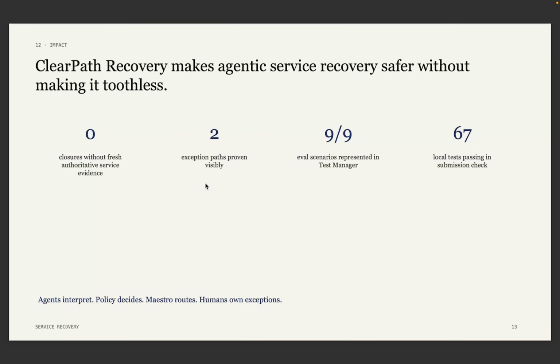The business impact is fewer wrongful closures, lower repeat contact, better SLA control, and a complete decision trail. Agents interpret, policy decides, Maestro routes, humans on exceptions. That is the motto of ClearPath Recovery.